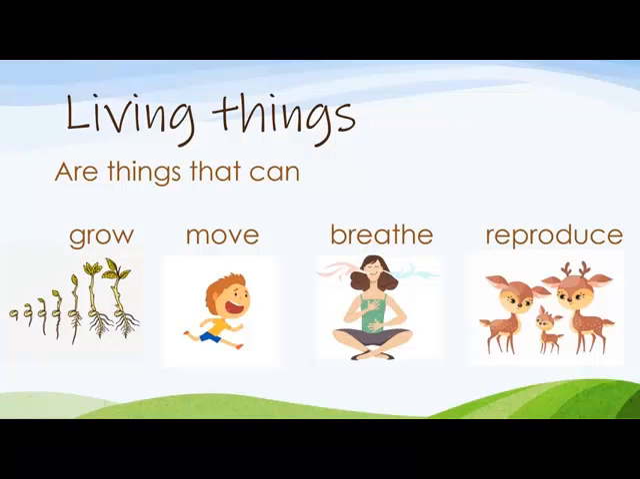Living things can grow, for example, from a small seed, it can grow into a big tree. Living things can move because they have feet. Living things can breathe air in and out. Living things can reproduce. For example, a mommy and a daddy deer can have a baby deer.